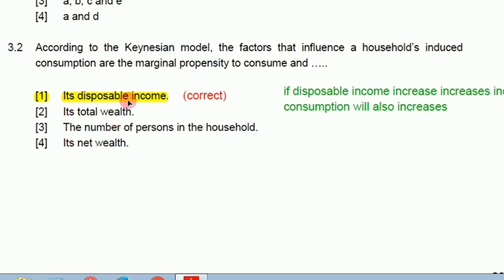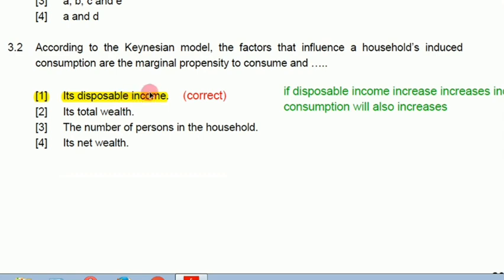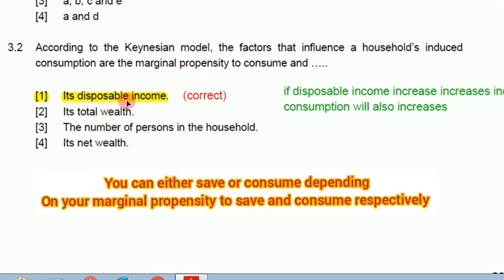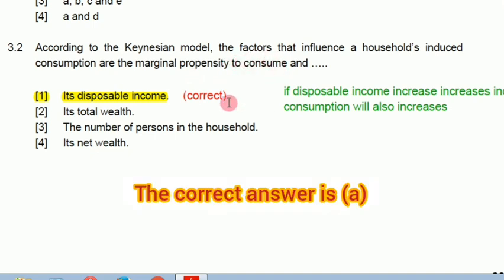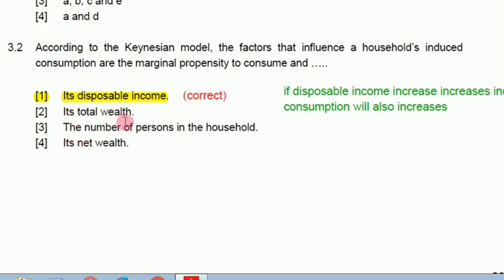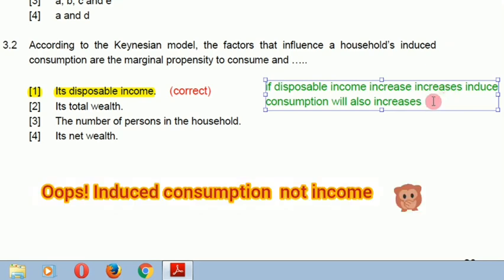So income, as you know, if we're talking about disposable income, we're talking about income after tax. After you pay tax, you are then left with the disposable income to spend. That disposable income you can either save or you can consume. So it is part of the things that determine induced consumption. Okay, so the correct answer is this one. This thing of total wealth, the number of persons in the household, is not. If disposable income increases, then induced consumption will also increase.